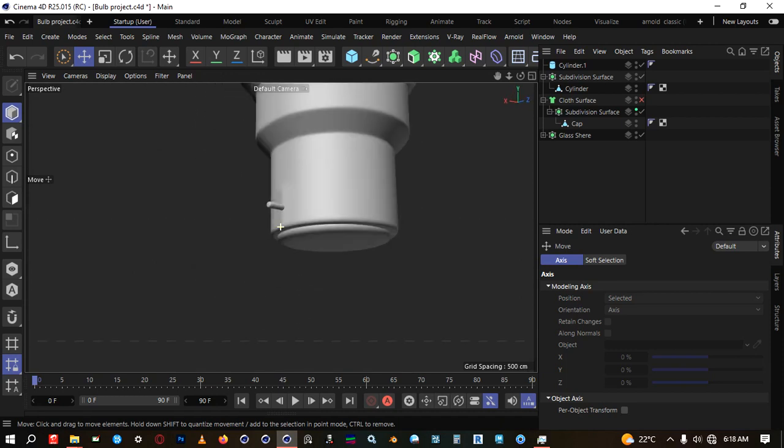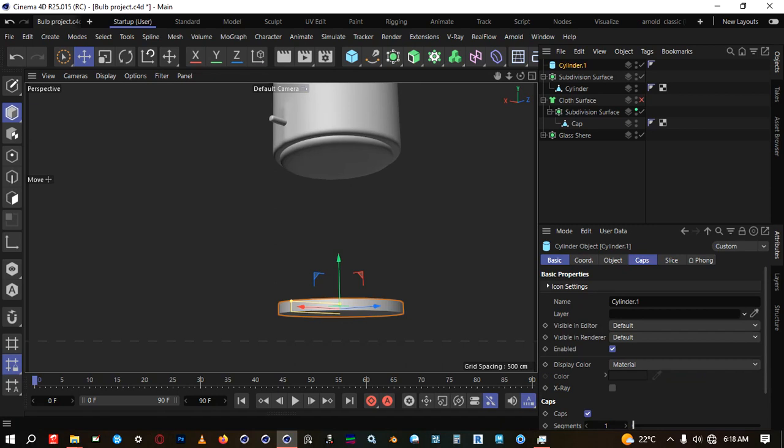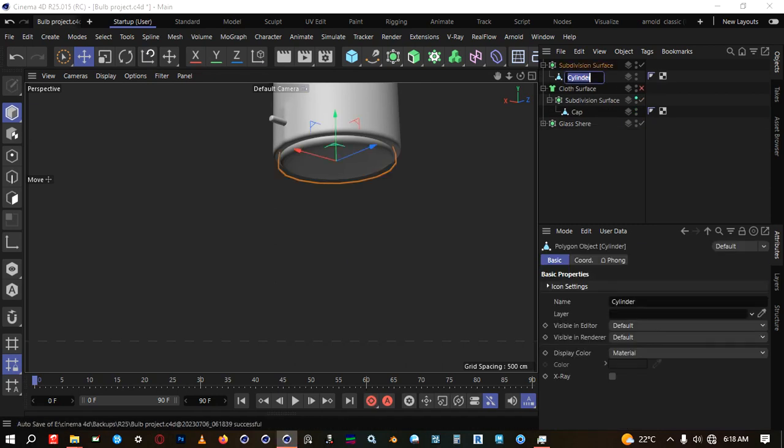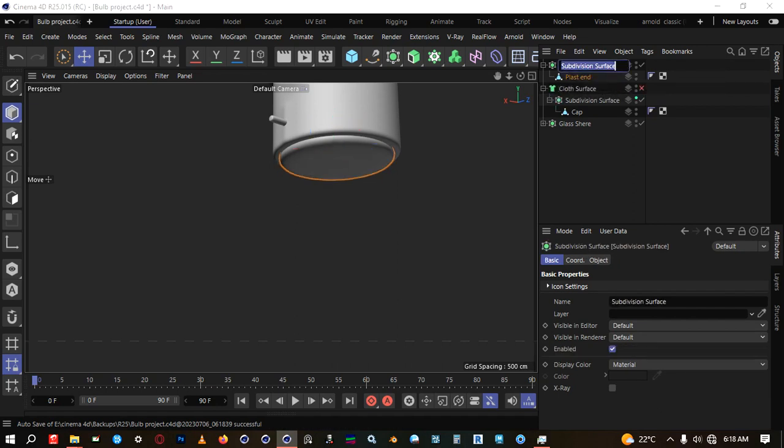Then we're just going to have two metal plates at the bottom, so I think we can just delete this one. We can call this plastic end. Let's put this plastic end.